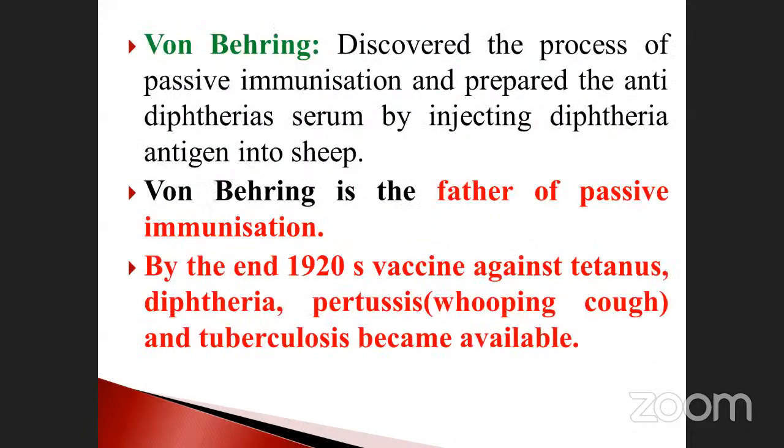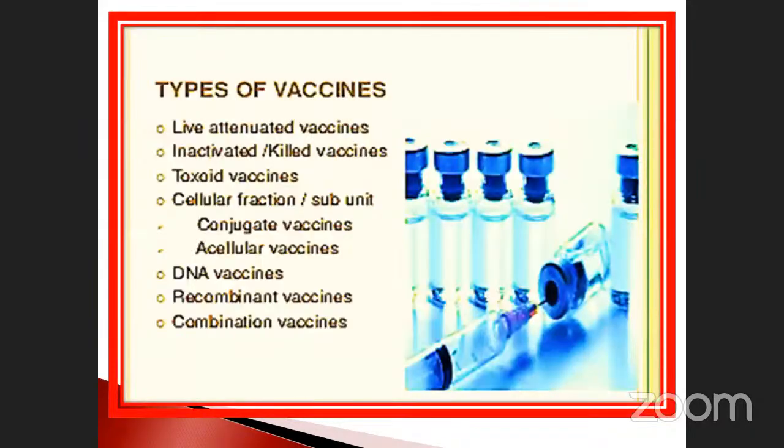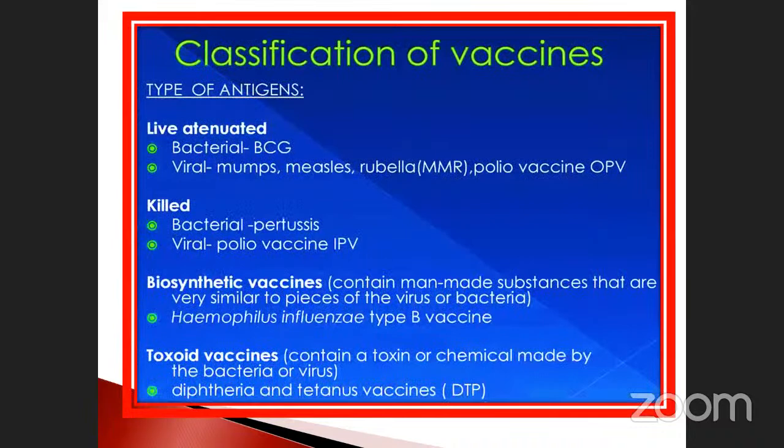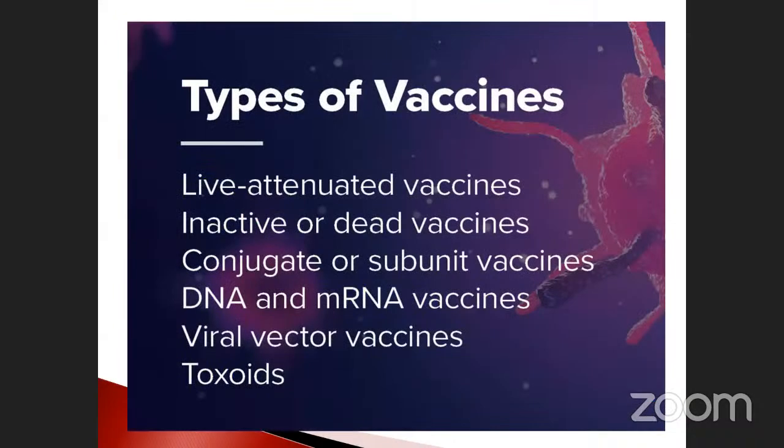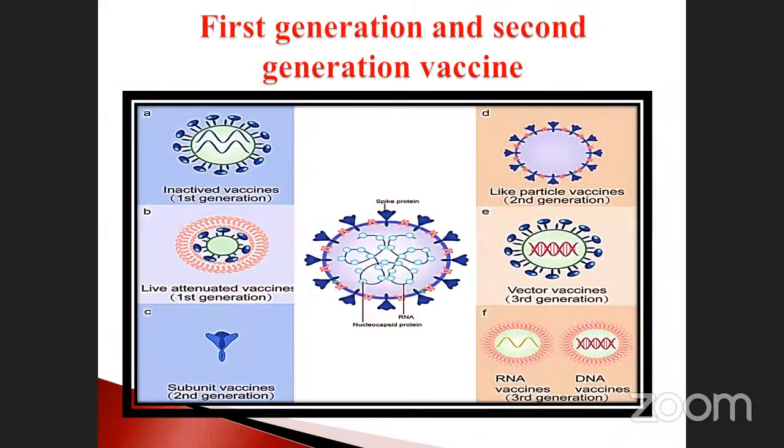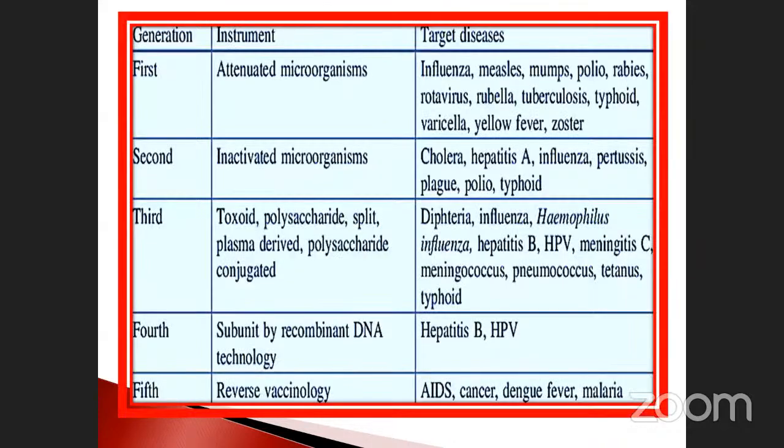And what are the two types of vaccines? Live attenuated, killed, biosynthetic vaccine, toxoid vaccine, and those things also we are going to discuss in the next classes. Then first generation vaccines, second generation vaccines, and also third, fourth, fifth generation, up to the 5th generation. How many generations are there?